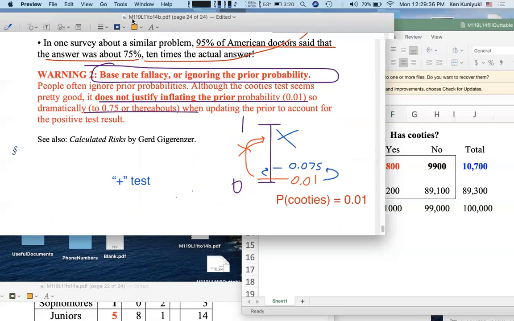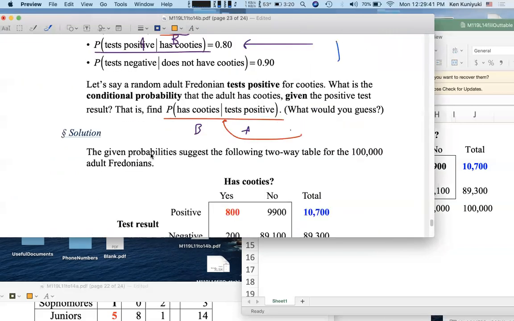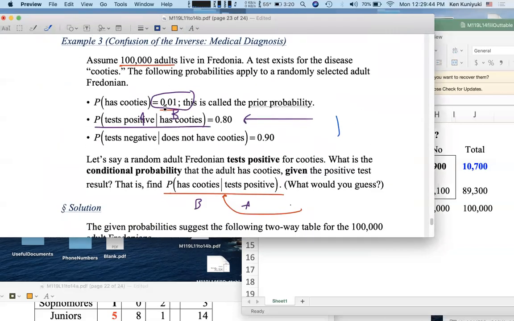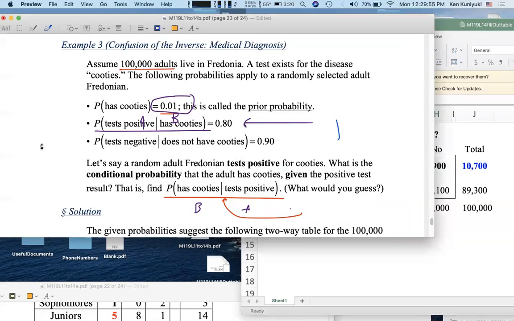So be careful about this. Do not engage in the base rate fallacy. Don't ignore the prior. Only 1% of adult Fredonians had cooties, and that had a very powerful impact on our result. There were a lot of false positives. By the way, in addition to testing for a disease like cooties, can you think of other applications? Maybe things like drug testing or lie detector tests. There are reasons why lie detector tests and the results are not really admissible in court as official evidence.